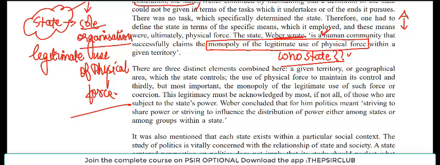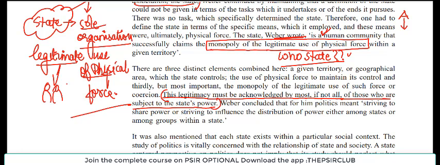And who recognizes this legitimacy, right? It is us, the people. The legitimacy must be acknowledged by most, if not all, of those who are subject to state's power, right? If people don't accept your legitimacy, then they will revolt against your rule. So people have to accept this, right?